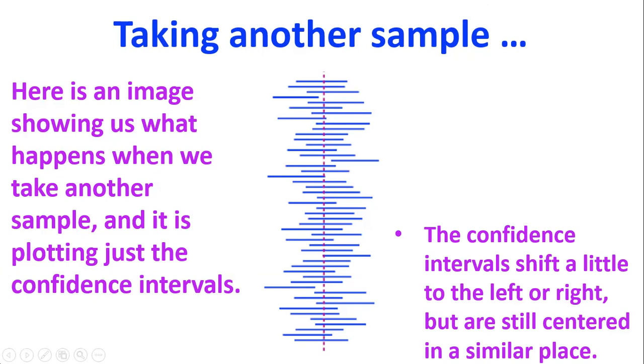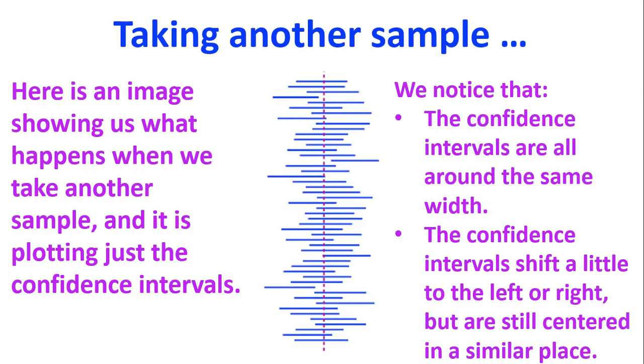So here's another sample, and what you can see there is there's all these different blue lines in the middle. These are all different confidence intervals. The first one at the top would be the first sample of people I take and drawing a confidence interval of that. Then the second sample is the next blue line, and there's a whole pile of these different ones, and they just refer to confidence intervals from different samples that I've taken. So if I take another sample, here is a variety of confidence intervals that I would get. What do we see?